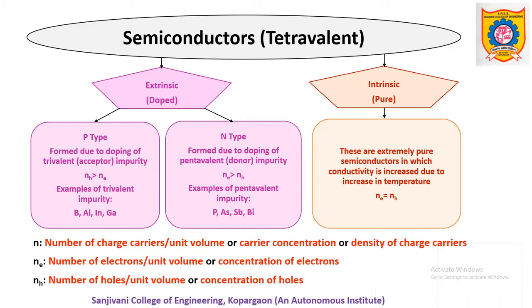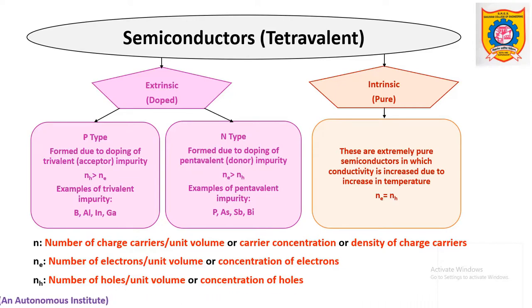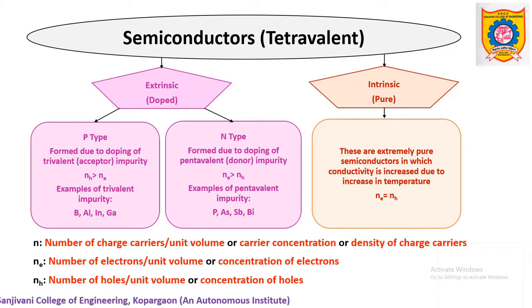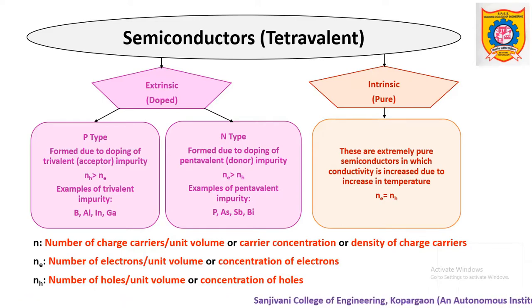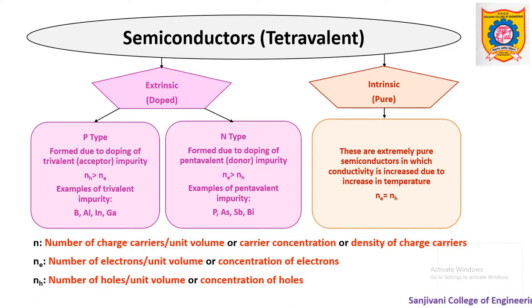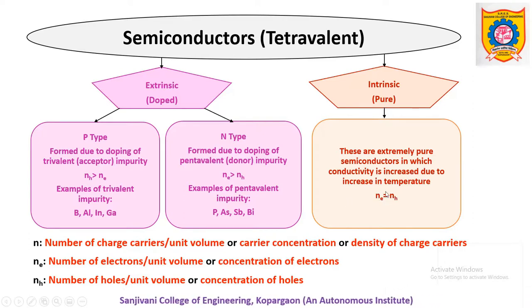There is a shortage of one electron in the valence band, and this shortage of electron looks like a hole. It is considered a hole and its charge is comparatively positive compared to that of an electron. So it is treated that holes are positively charged. Thus if one electron is shifted from valence band to conduction band, it creates one hole. Like this, whatever number of electrons move towards the conduction band, an equal number of holes will be created in the valence band. That is why we say that Ne is equal to NH.